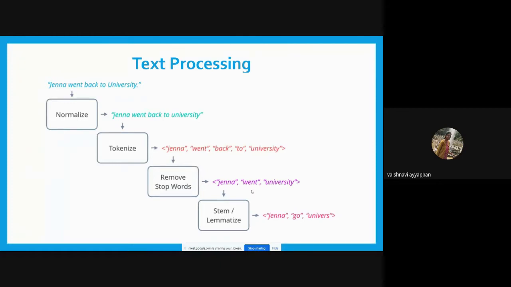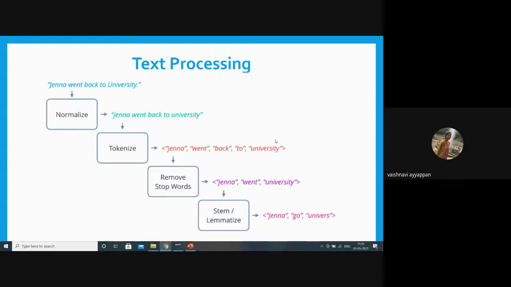Then we are going to apply stemming or lemmatization. Either we can use stemming or we can use lemmatization. The output will be: it is a name, Jenna, so there will be no stemming on the name. For "university", it converts to "universe". And "went" is converted to "go".